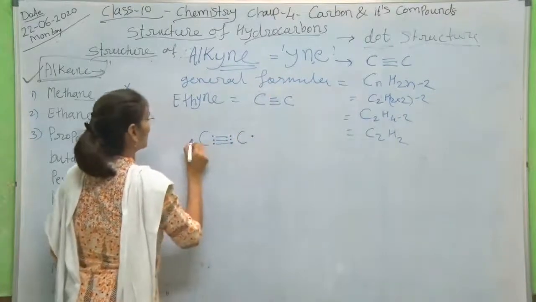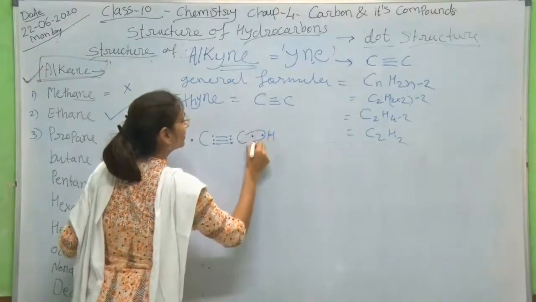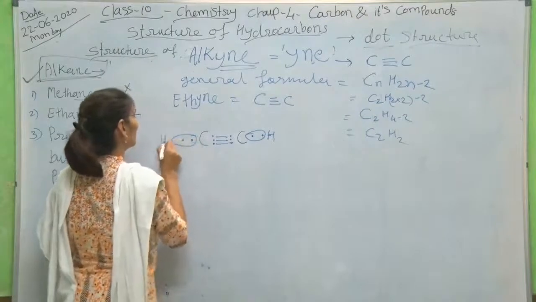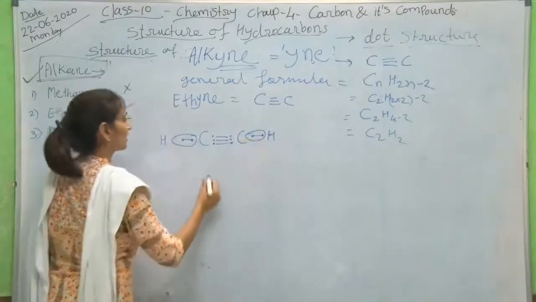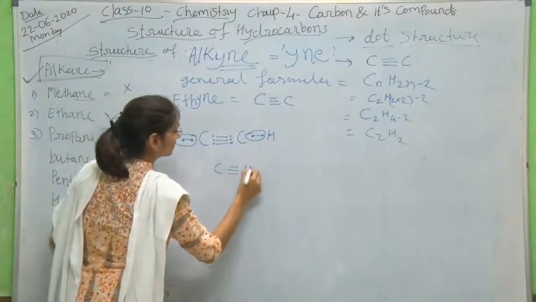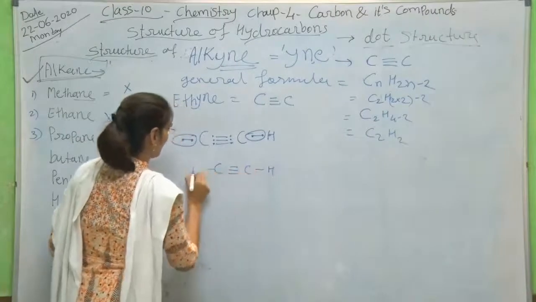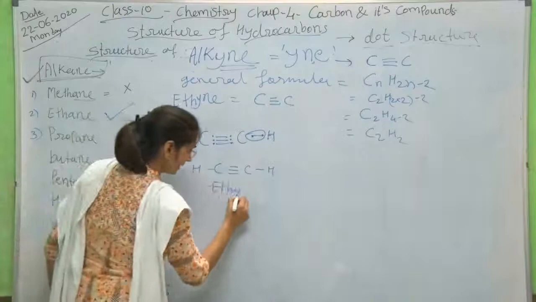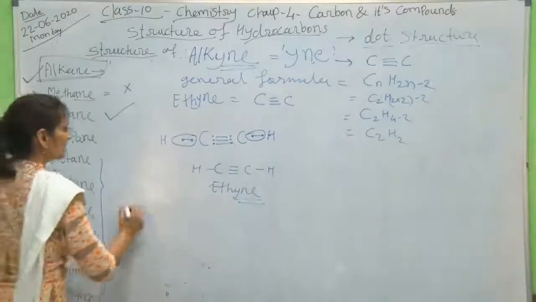Only 1 electron is remaining on each carbon, and it will form 1 covalent bond with 1 hydrogen atom. Means the structure will be like that. Yes, this is ethyne. Ine means carbon-carbon triple bond.